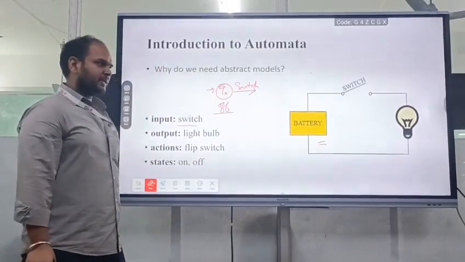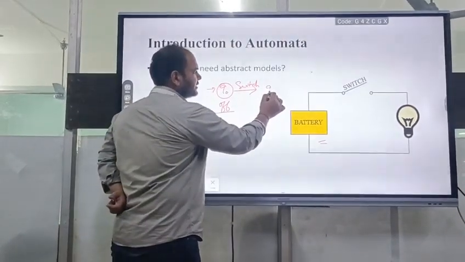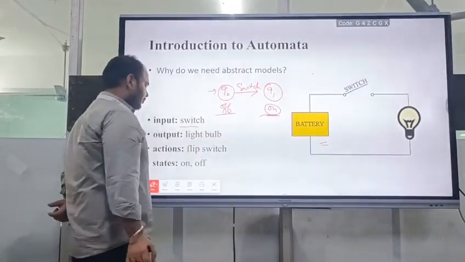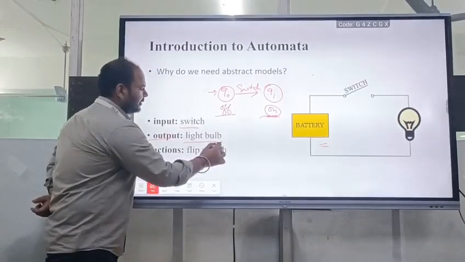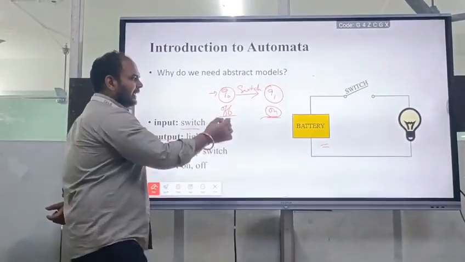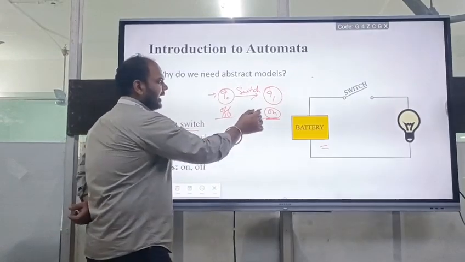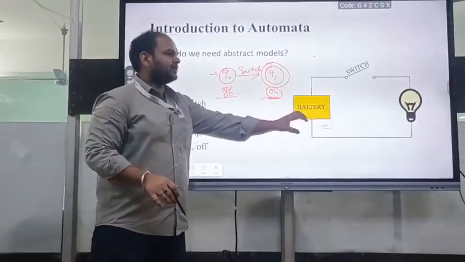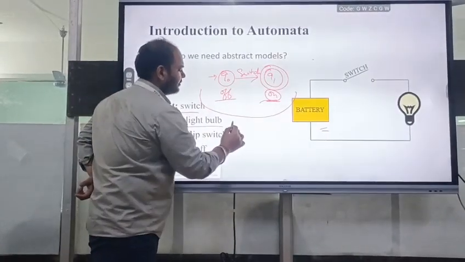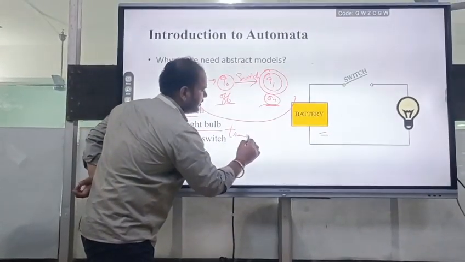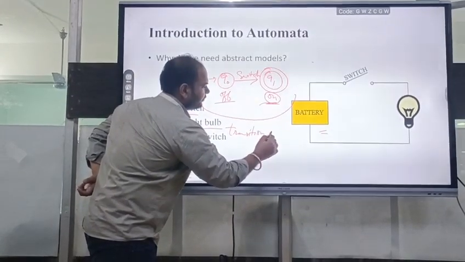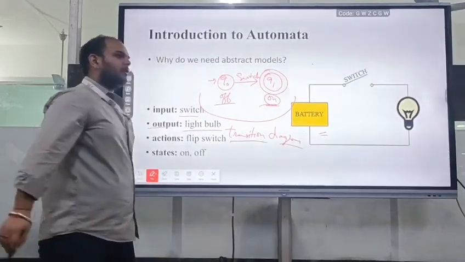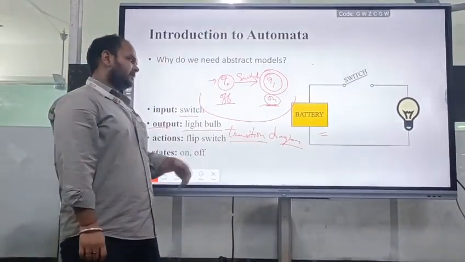Suppose Q0 is my off state, and then with the flipped switch, I am moving to the Q1 state, that will be my on state, and my final output. What is the output? I need the light bulb. My bulb will glow when I give the input as switch, and it will be my final state. This is how I can represent an abstract machine as a transition diagram. This is known as the transition diagram. In the further unit, we will learn about how you can create transition diagrams.